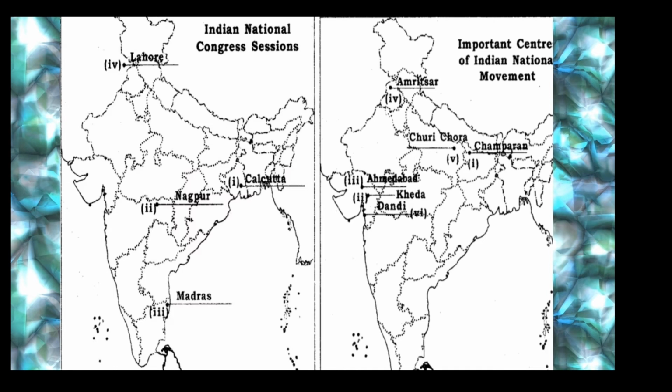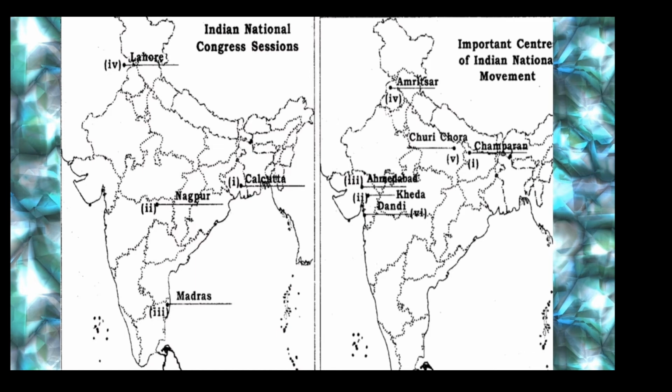This is the reason why they launched Satyagraha in Ahmedabad. So Ahmedabad is a very important map place. Number 5, Kheda, a place where peasant Satyagraha took place. Peasants were facing drought, famine and the influenza epidemic. That was the time they were asked to pay very high revenue, which they couldn't do. That is the reason why the peasant Satyagraha was launched in Kheda, right? So Kheda is very important.